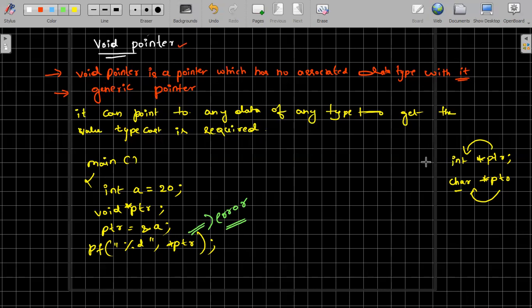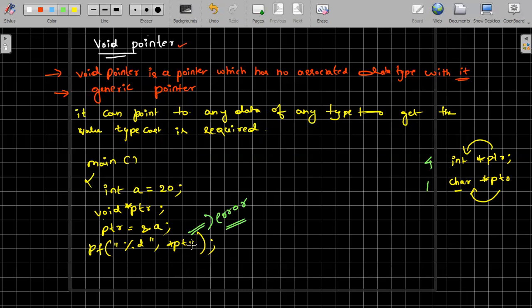Basically we know that integer will be 2 bytes by default, otherwise on some other systems it will be 4 bytes. Character is 1 byte, like that. But this void pointer doesn't know what a is here. a is giving some address to this pointer. In this address, how many bytes that address is holding, this pointer doesn't know. So if you do like this, we cannot do the dereference. First of all, we cannot do the dereference here.